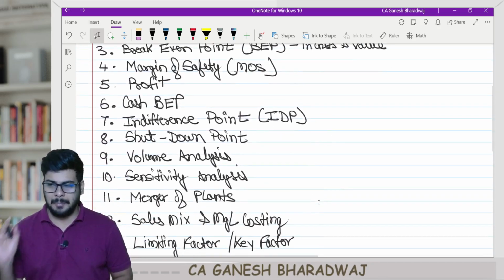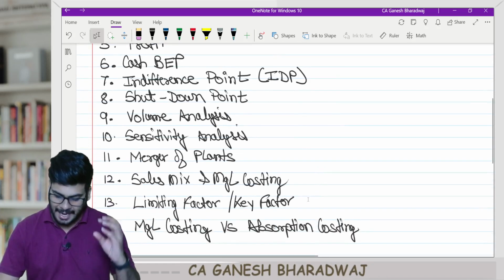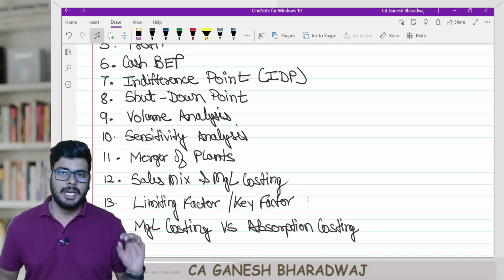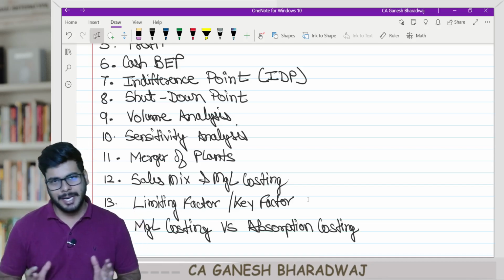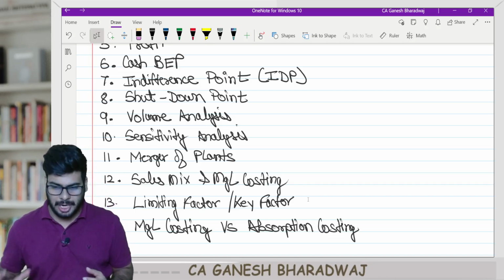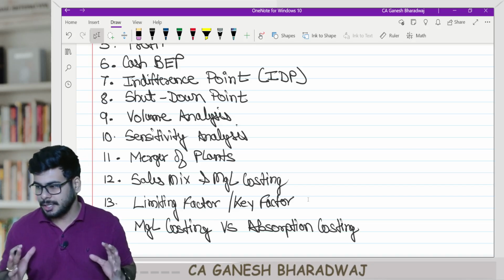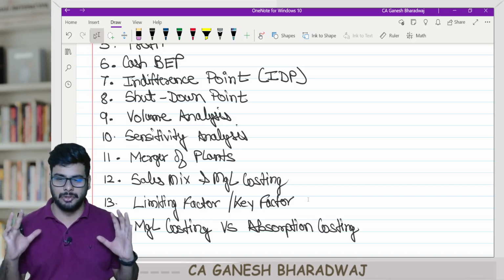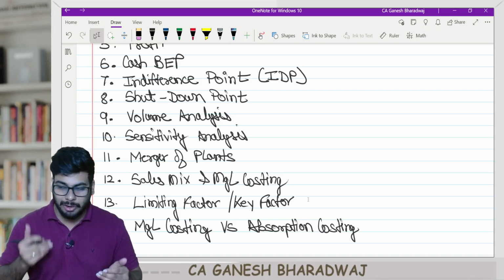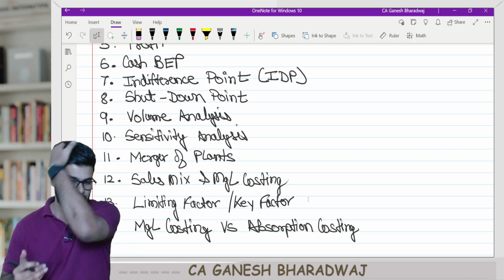It is the entire chapter applicable for your CA Intermediate, and I have broken it down into 14 concepts. Now, a beautiful chapter. It's pretty big, no doubt, but it is going to be a lovely chapter. Just enjoy it. That's all I am asking you to do. You can enjoy it only if you understand the subject conceptually.